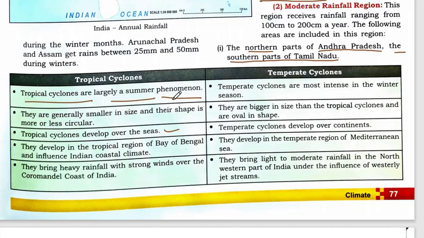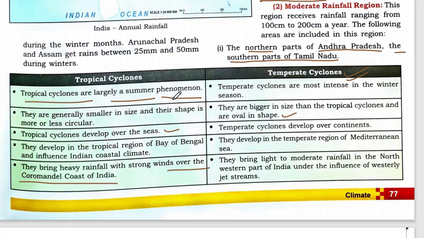They develop in the tropical region of the Bay of Bengal and influence the Indian coastal climate. They bring heavy rainfall with strong winds over the Coromandel coast of India. Temperate cyclones are most intense in the winter season. They are bigger in size than tropical cyclones and are oval in shape.